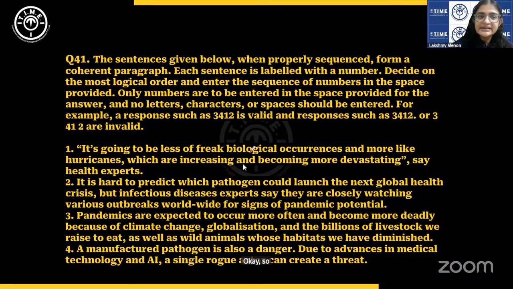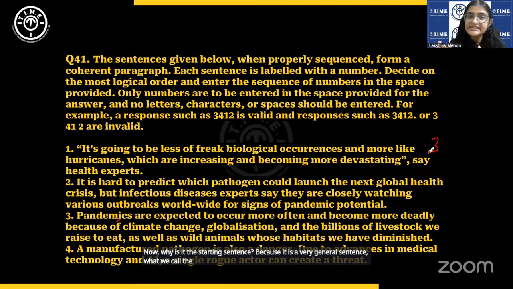Okay, so this passage starts with sentence 3. Pandemics are expected to occur more often and become more deadly because of climate change and various other factors. Now, why is it the starting sentence? Because it is a very general sentence, what we call the topic sentence.